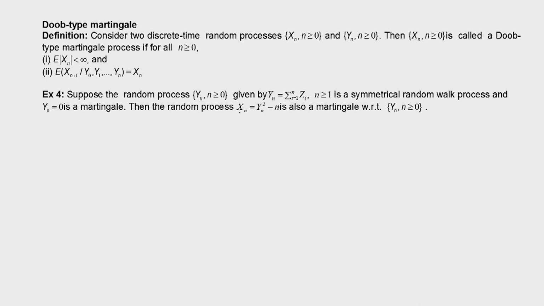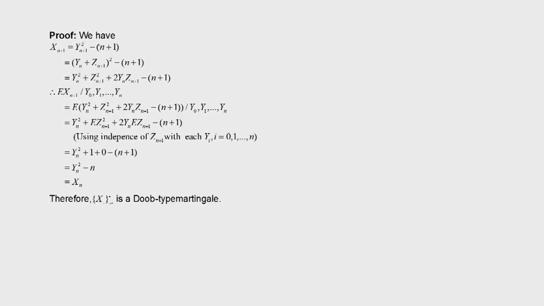Now we are considering another process Xn, which is equal to Yn square minus n. We have to prove that this is a Doob type martingale with respect to Yn. Let us see the proof. X of n plus 1 is equal to, by definition, Y n plus 1 square minus n plus 1.